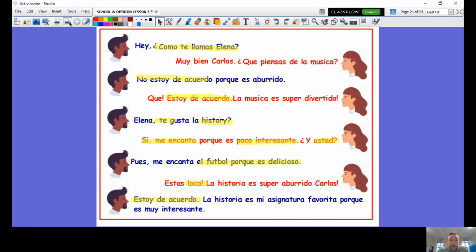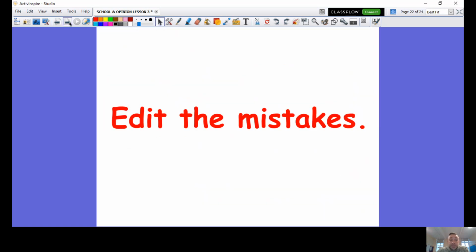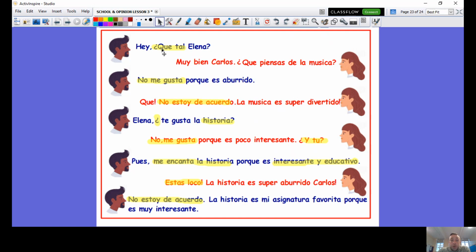Fantastic. Well done. Now we have edited the mistakes. That means hopefully you have written what should be in that dialogue so it makes perfect sense. Here is an example of what I've done. The first mistake was now edited to ¿Qué tal, Elena? Over here, it should have been no me gusta porque es aburrido. Here, no estoy de acuerdo. Here we forgot a question mark, Spanish question mark, upside down at the beginning. And here, well, in the text that was spelled in English. You need to spell it in Spanish.